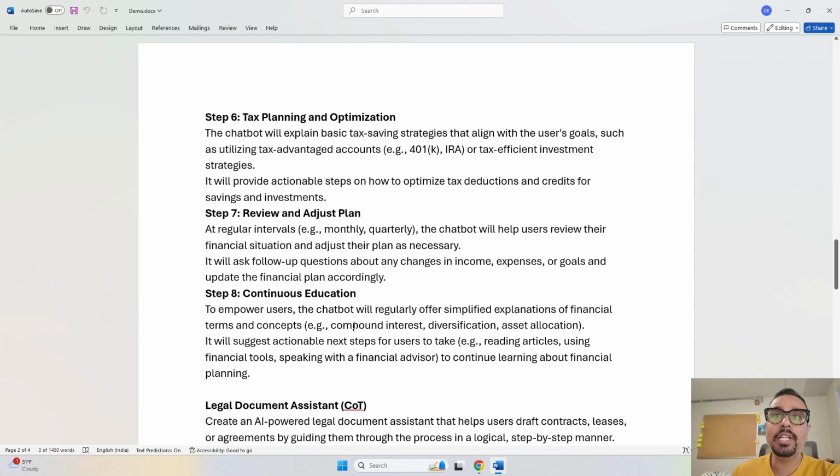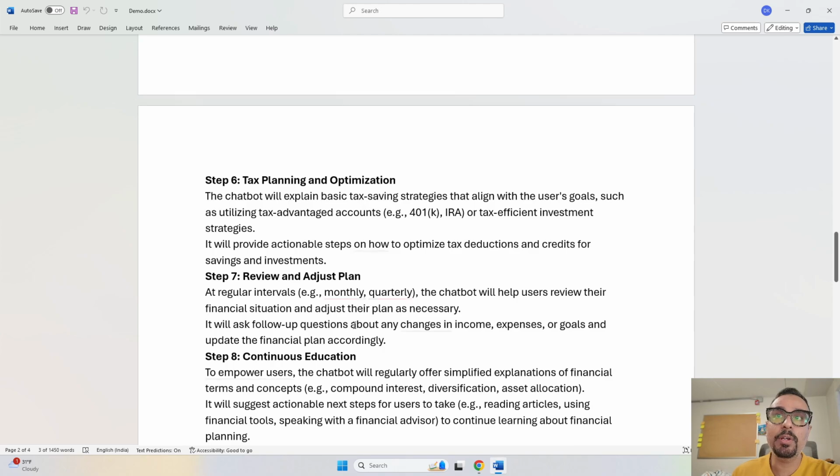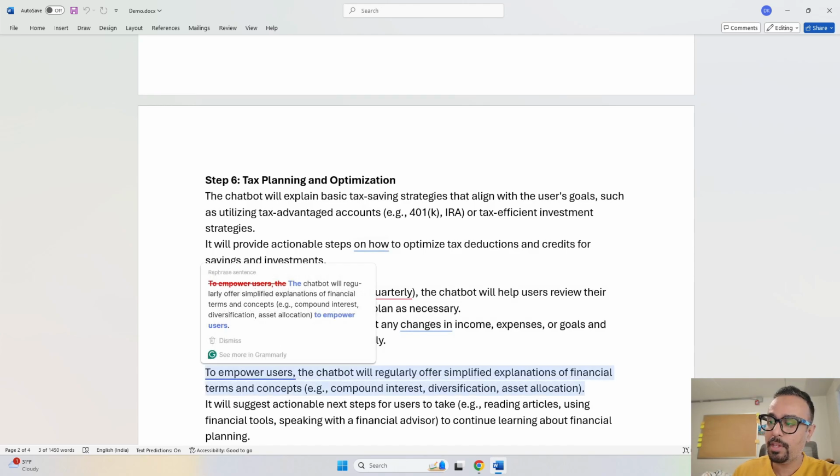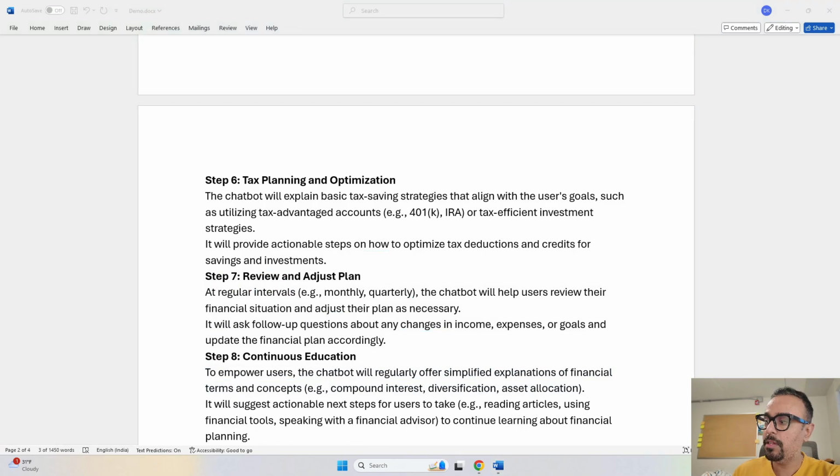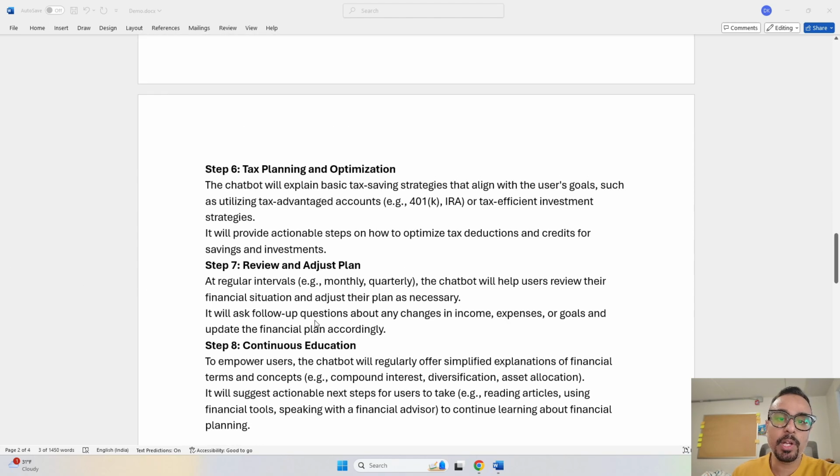And last but not the least, it is going to review the plan, review the data that we have provided as user input. So once it analyzes every user preference, then it is going to provide you the perfect plan. As well as in this app, we are going to have a chatbot.